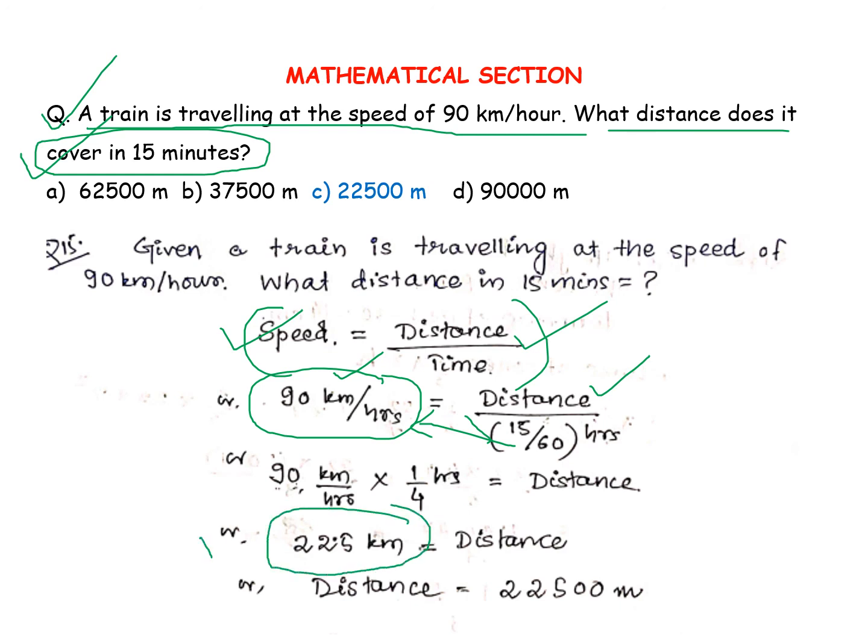That is 22.5 kilometer. That we will convert into meter as 22.5 into 1000, because 1 kilometer equals 1000 meter. So this will be the answer.